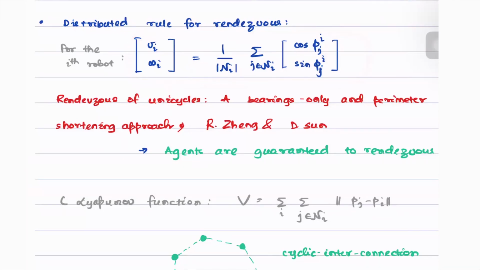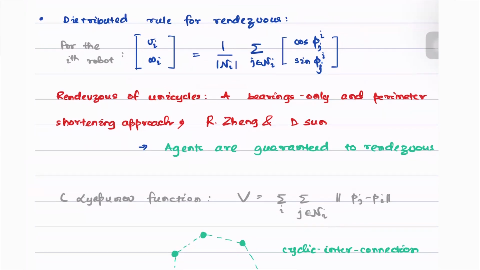So far, we have discussed two different distributed control laws. The students are requested now to simulate these in MATLAB and vary the parameters and see the different behaviors that can be achieved using these two distributed guidance laws. Students can also try various other frameworks. For example, we have used a connected graph in this example. Can we extend this rule to a weakly connected graph and ensure rendezvous for the agents in that case? That could be one of the extensions.